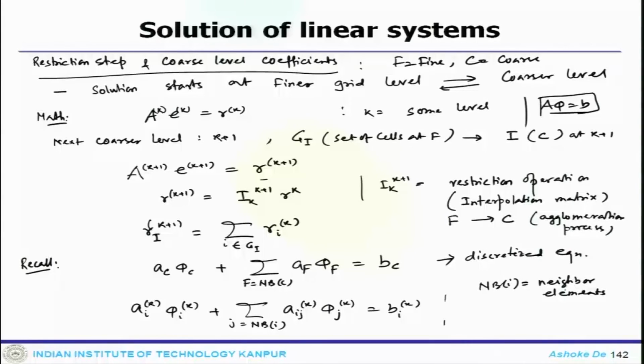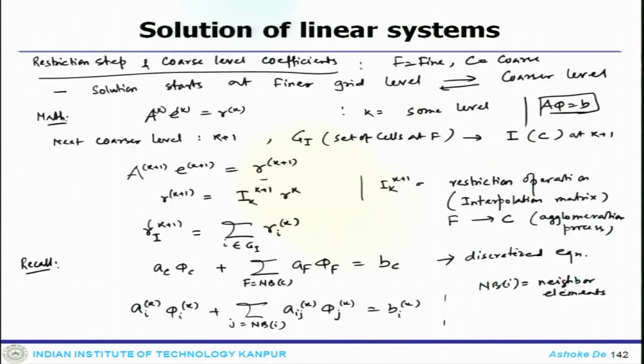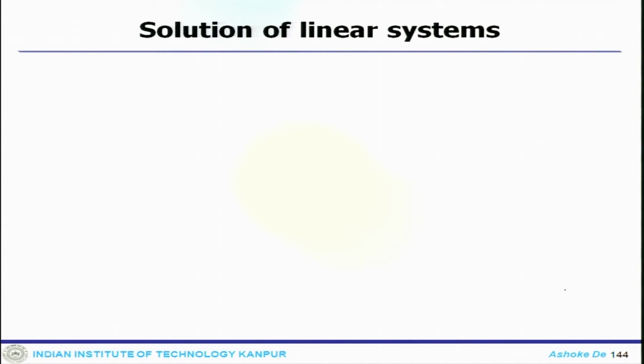Then the residual can be computed, and so the residual one can compute like R_I^k equals B_I^k minus A_I^k phi_I^k plus the summation over j in NB_I of A_Ij^k phi_j^k.